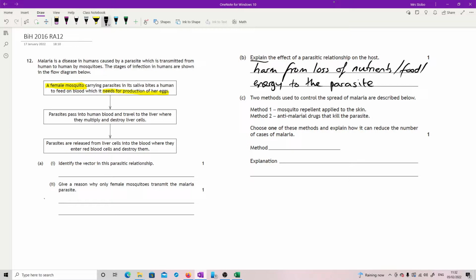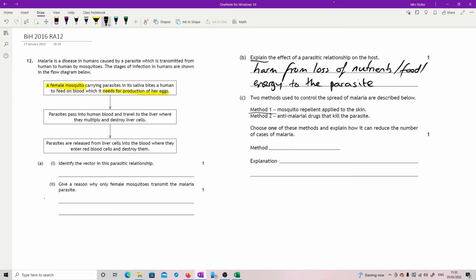Okay, two methods used to control the spread of malaria are described below. We've got method 1, mosquito repellent applied to the skin. Method 2, anti-malarial drugs that kill the parasite. Choose one of those methods, explain how it can reduce the number of cases of malaria. Okay, so we've got two options. If we went for method 1, you just need to write the number 1. Okay, so if you have mosquito repellent applied to the skin, that means they are less likely to bite you, which means they are therefore not going to be spreading the disease from one place to another.